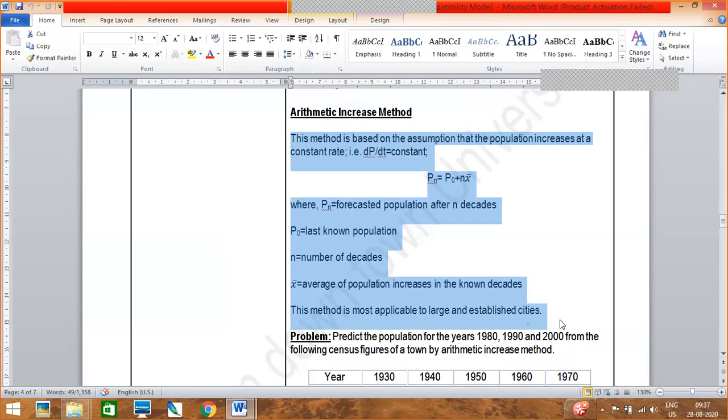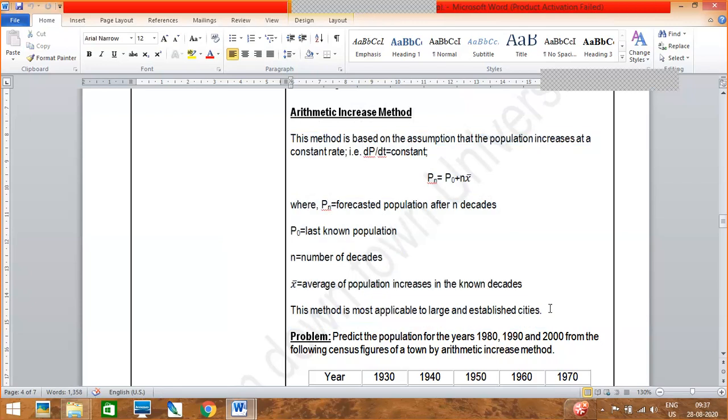You can write this down just now. Whatever I have told is written here. This method is based on the assumption that the population increases at a constant rate, that is dP/dt equals constant. P is your population here. The population with respect to time is constant. That means the population is not increasing anymore.